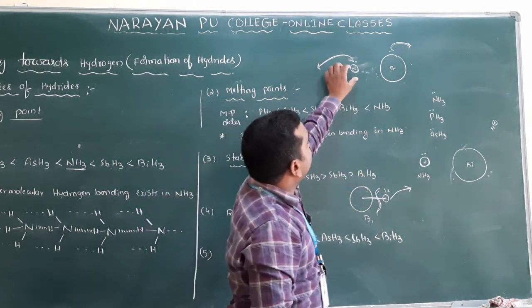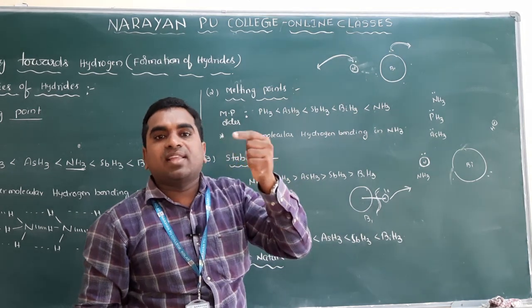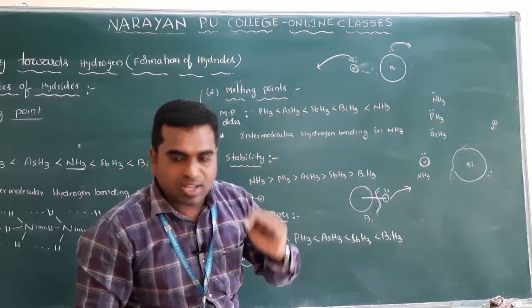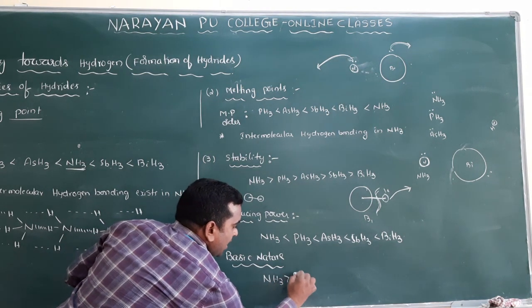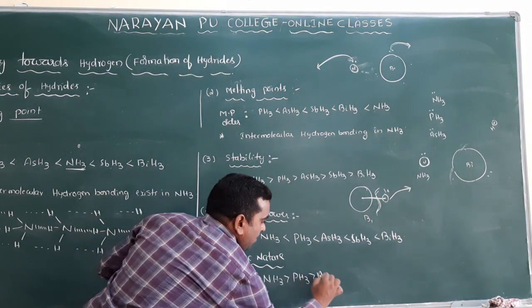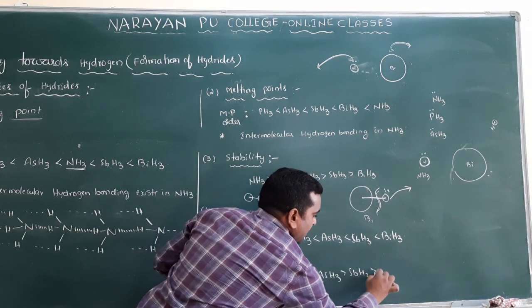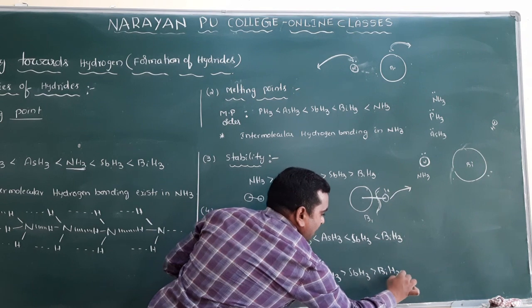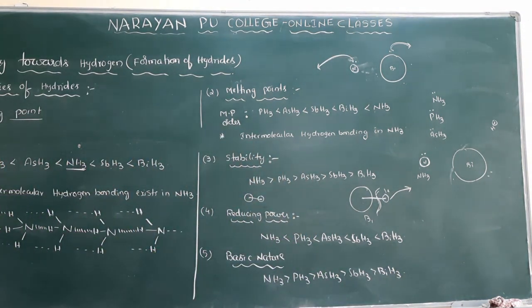So the one with the small size can donate the electrons very easily. So if I write the basic nature, ammonia is a strong base compared to the others, then SbH3 and BiH3. This is about the basic nature.